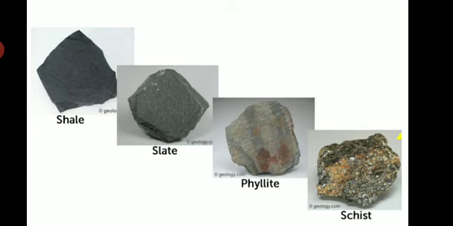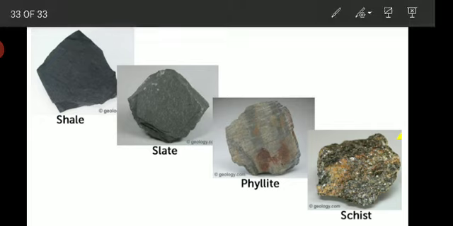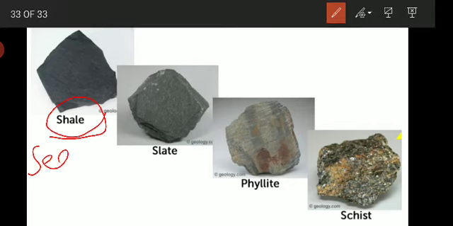Then the next type of rock is slate, which is formed by metamorphism of shale. Here shale is a sedimentary rock which undergoes metamorphism to form slate. The special property of slate is that it shows slaty cleavage.